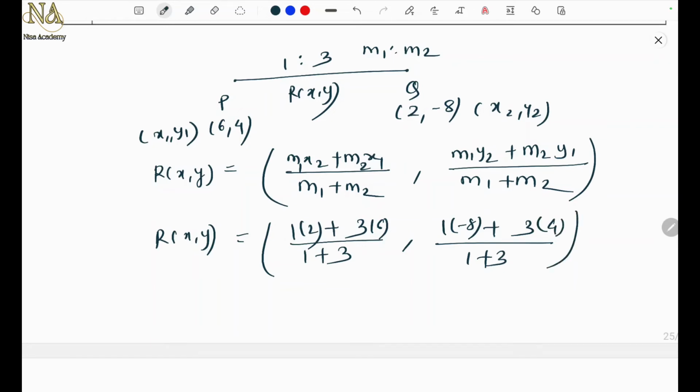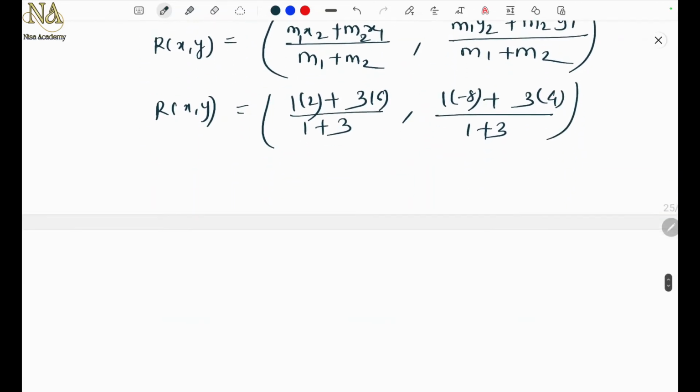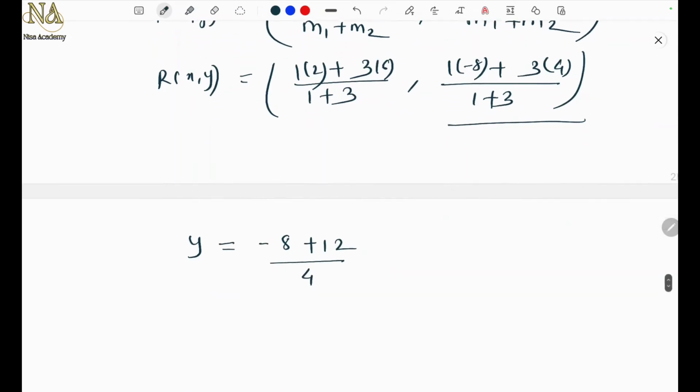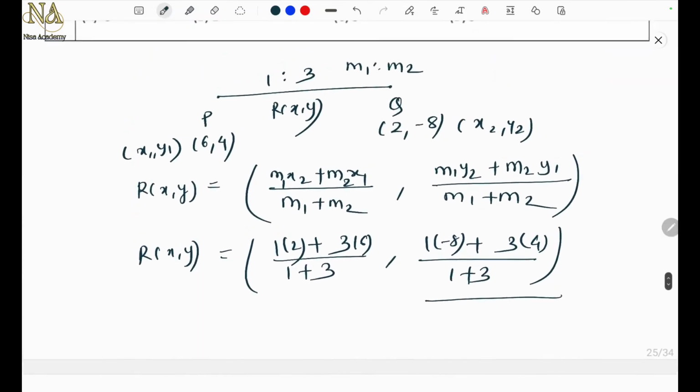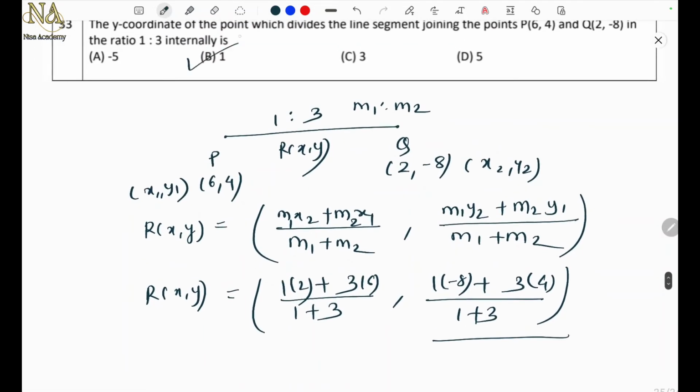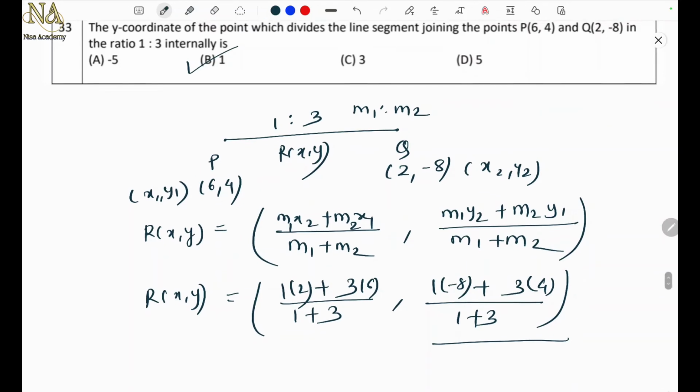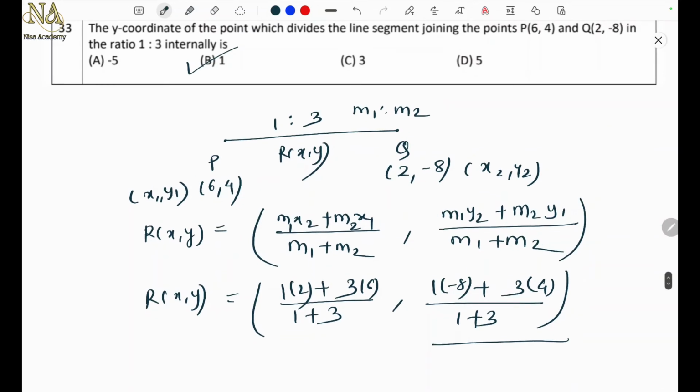We only need the y coordinate, so we'll equate just the y to this. So minus 8 plus 12 upon 4, which is 4 by 4, which is equal to 1. So the answer is option B. Yes? Hope you understood. Next problem.